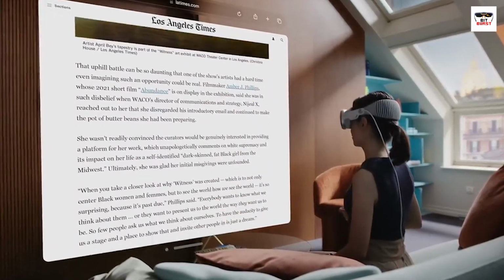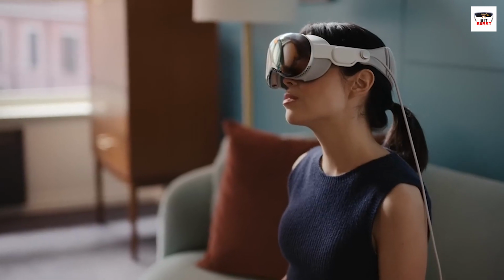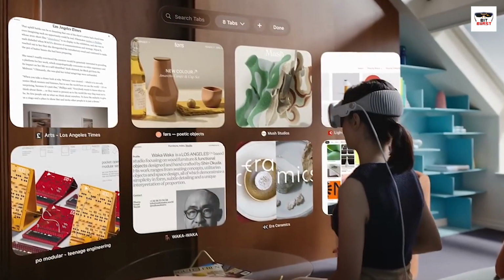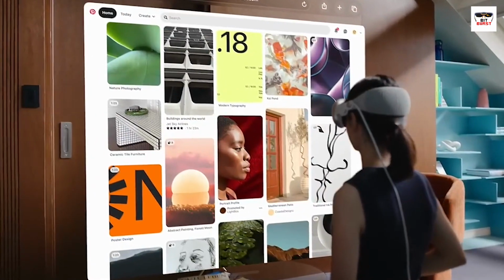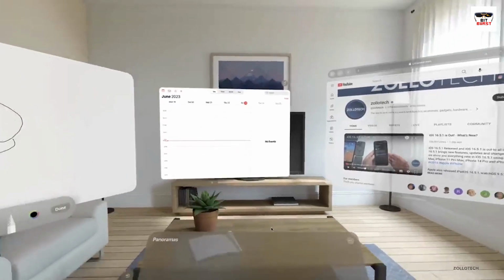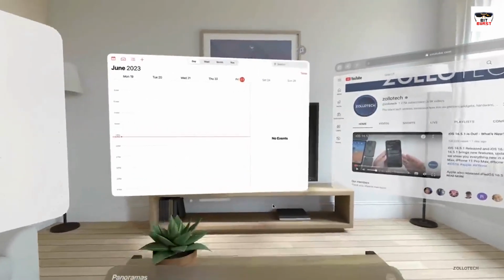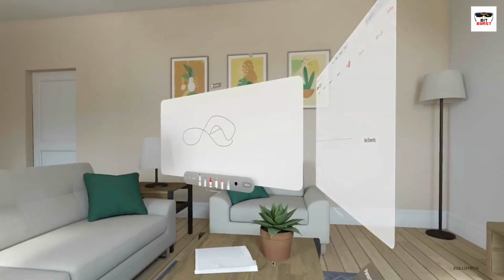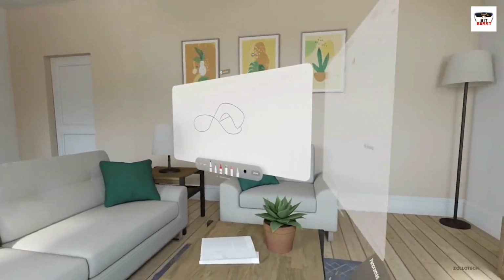VisionOS uses Apple's advanced hand tracking to allow you to seamlessly grab and manipulate windows with natural gestures and motions. You can shrink apps down to palm size or blow them up to the size of a wall. No matter how many apps you have open at once, VisionOS handles rendering them in 3D without any lag. It also smoothly blends digital objects with your physical surroundings.